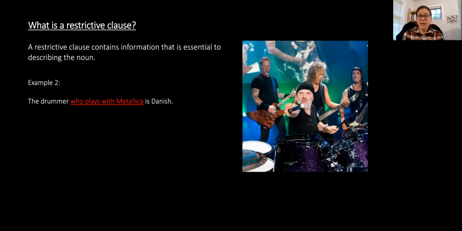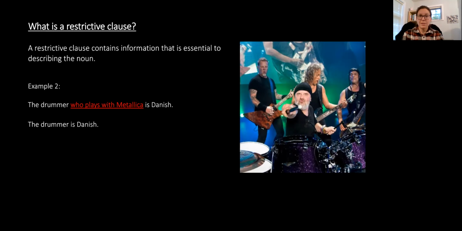And if we want to test it again, we can remove our clause, and it says the drummer is Danish, and we see there's not a lot of information there. We still don't know who the drummer is.